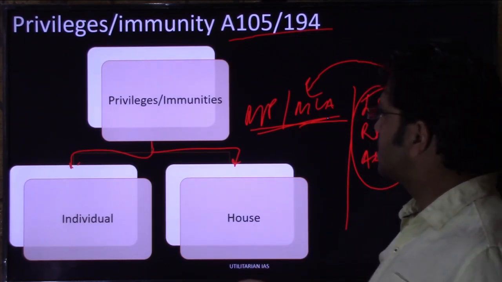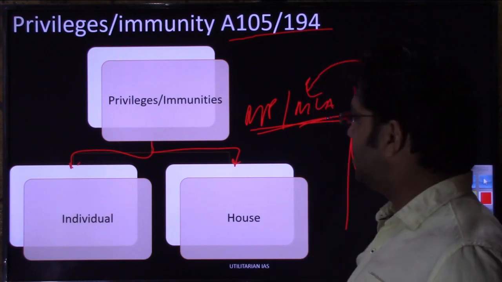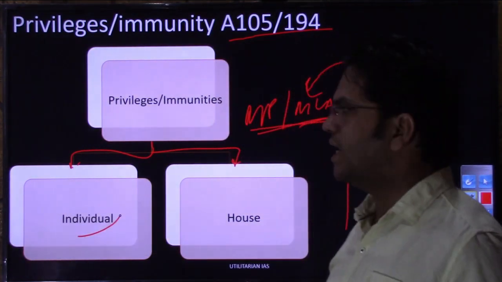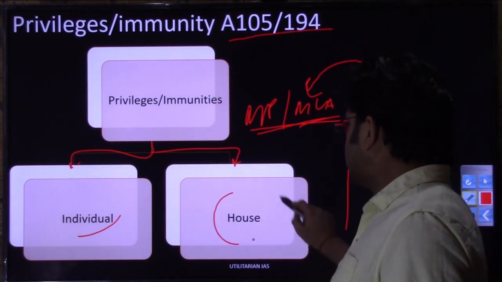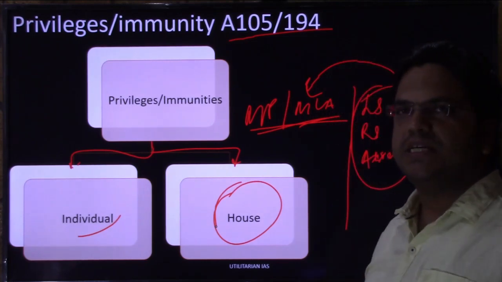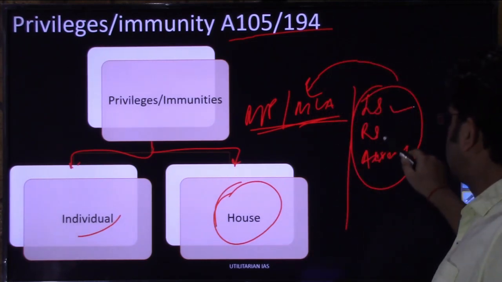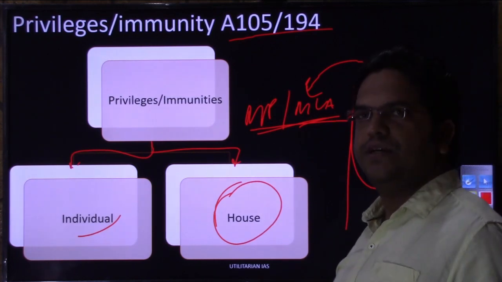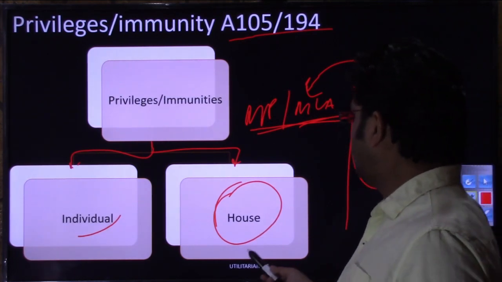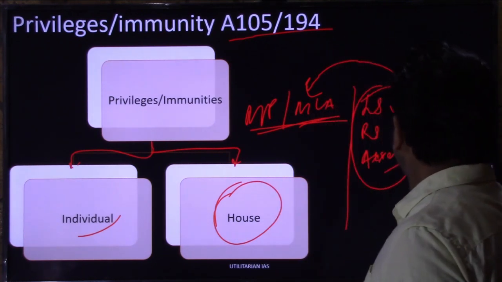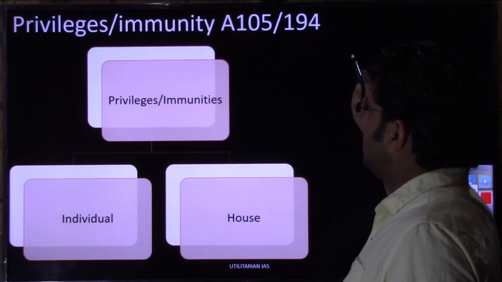So let us first discuss what privileges and immunities are enjoyed by a member of parliament and a member of legislative assembly at the individual level, and thereafter, in the second part, we will discuss the privileges and immunities enjoyed by the Lok Sabha, Rajya Sabha and the various assemblies of 28 states and 3 UTs that we have. So what are their privileges?